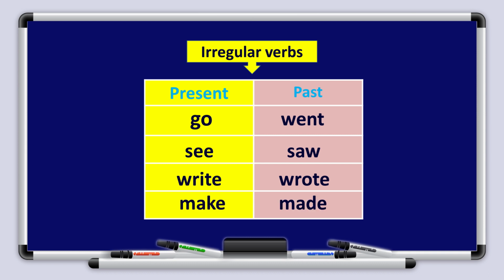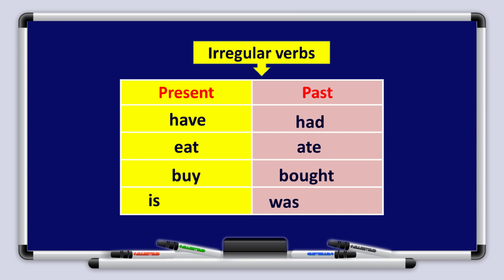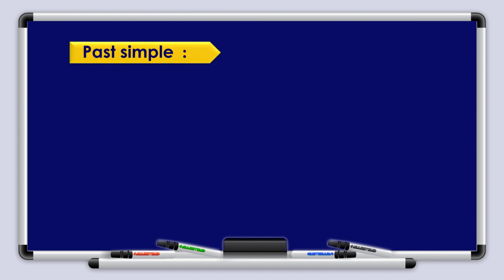Make, made. Now think of more other examples, boys and girls. All right. Now other kinds of irregular verbs. Have, had. Very good. Eat, ate in the past form. Buy, bought. Is, was, are, were. Excellent, boys and girls.